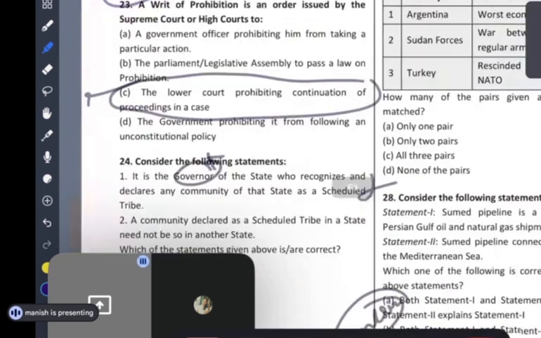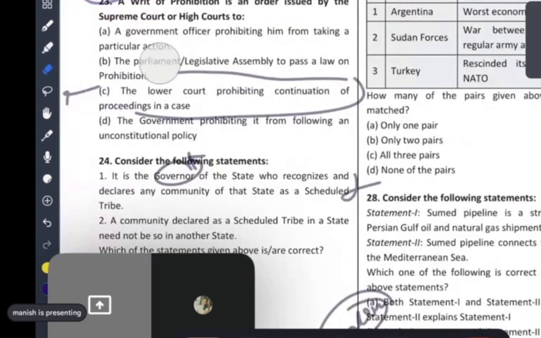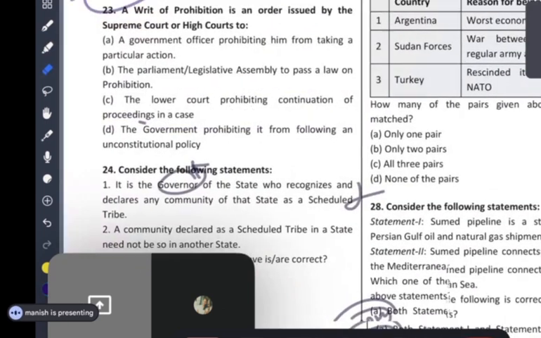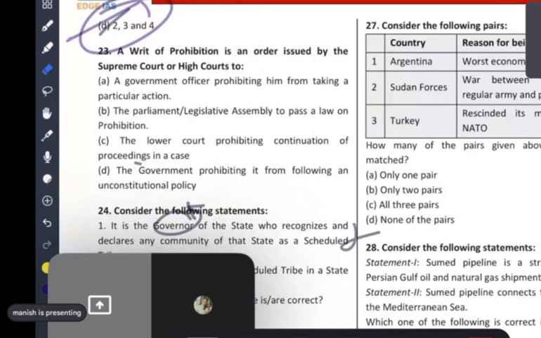Very good question. I like this question. Read this question. A writ of prohibition is an order issued by the Supreme Court or High Courts to a government officer prohibiting him from taking a particular action; to a parliament or legislative assembly to pass a law on prohibition; by a higher court to a lower court prohibiting continuation of proceedings in a case; to a government prohibiting it from following an unconstitutional policy.